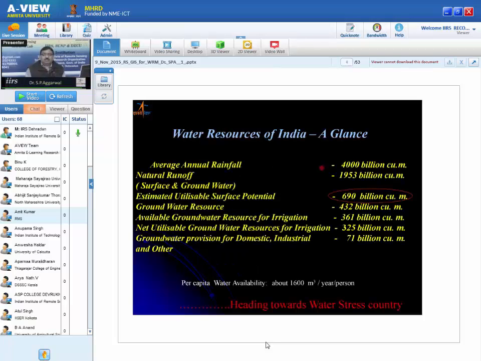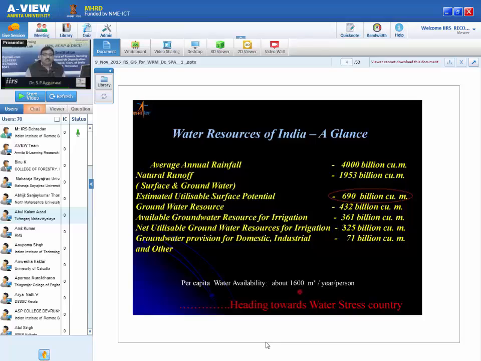Now let's see what the availability is. In India, we have a lot of water. In fact, when India became independent, at that time it was considered a water-rich country. Currently also, if you see, we have an abundance of water. It is 690 billion cubic meters of surface water available for utilization, while in groundwater it is 432. If you combine both, it becomes around 1100 billion cubic meters of water. If you convert to per capita, currently we have about 1600 cubic meters per year per person water availability.